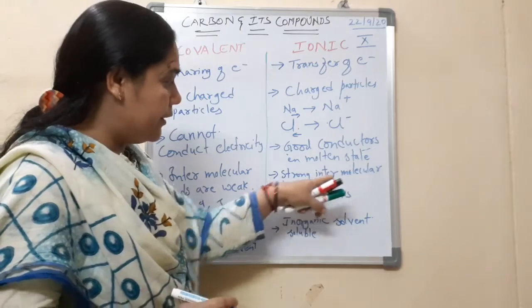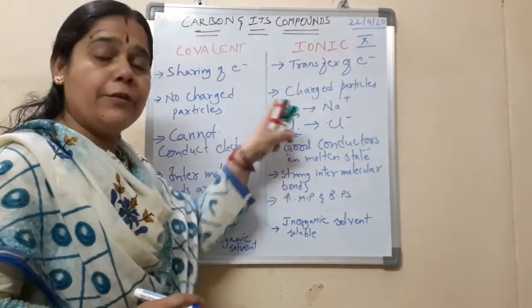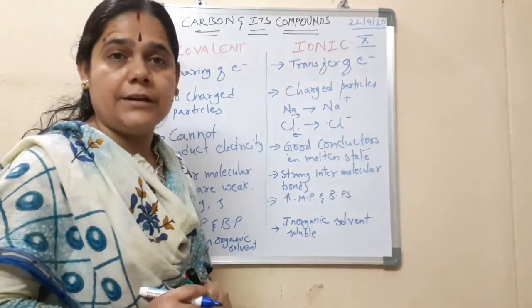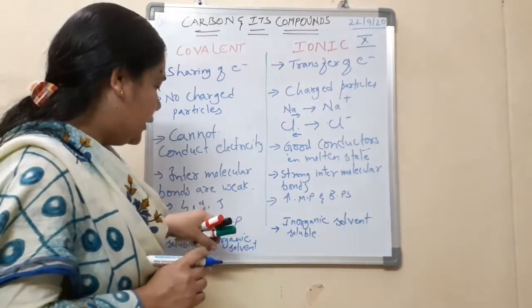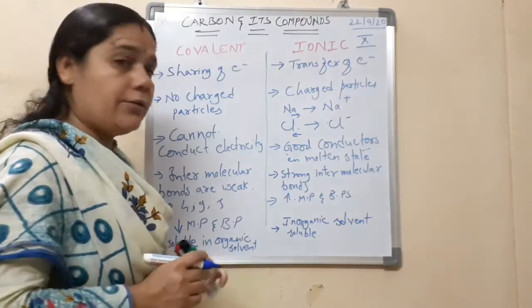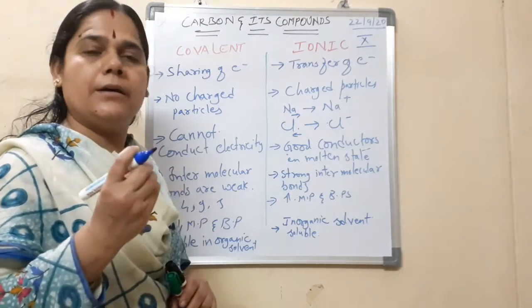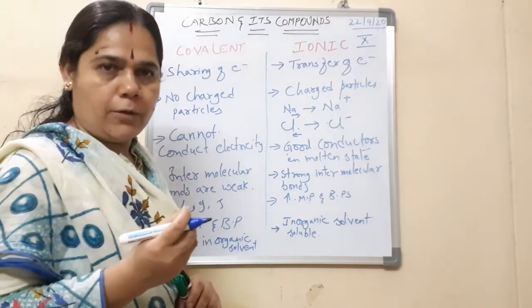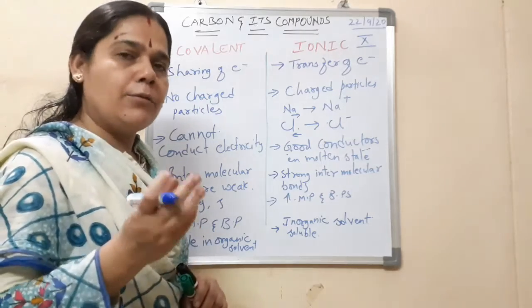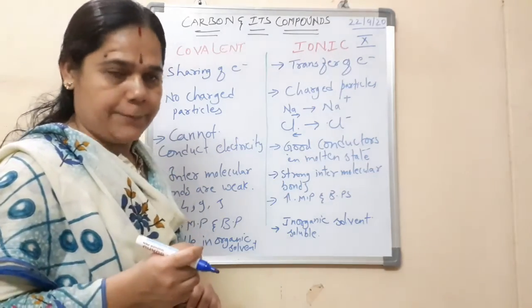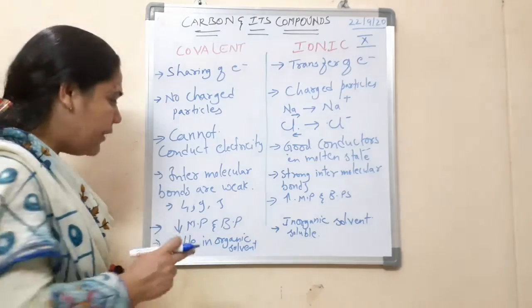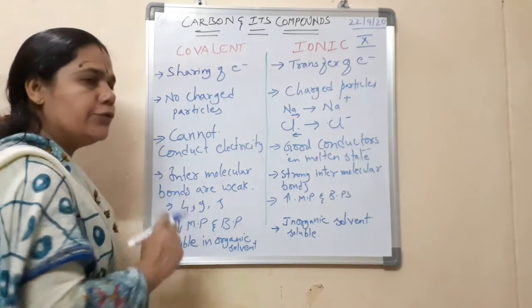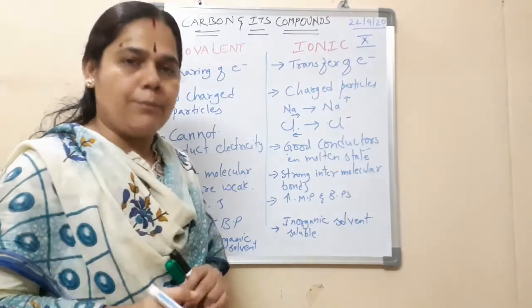And one more point: since they have strong intermolecular bonds, ionic compounds preferably exist in the solid state. But covalent compounds are mostly found in liquid and gaseous states. Even if they are found in the solid state, they are very powdery or amorphous. The exception is diamond, but all the rest are very soft and powdery. The reason is their low melting and boiling points. And why do they have those? Due to weak intermolecular bonds.